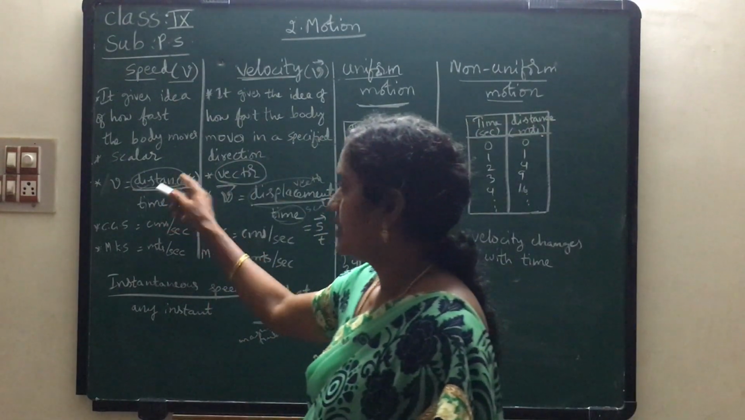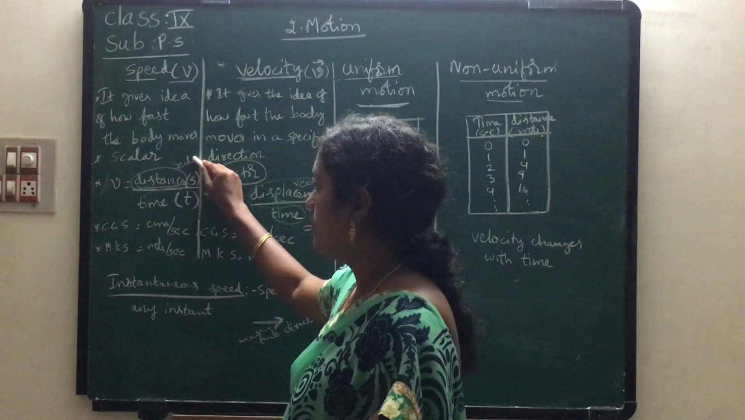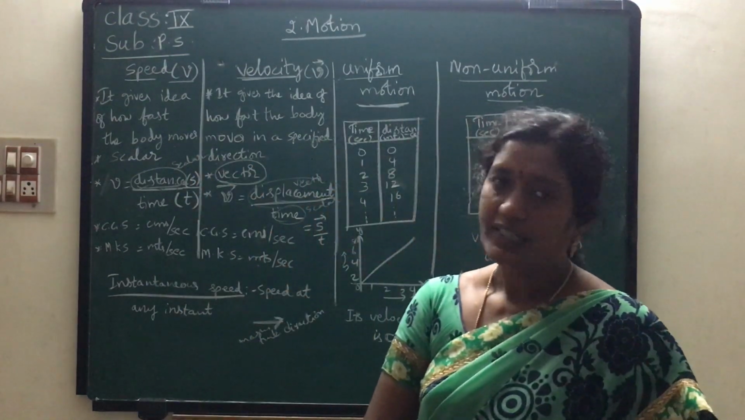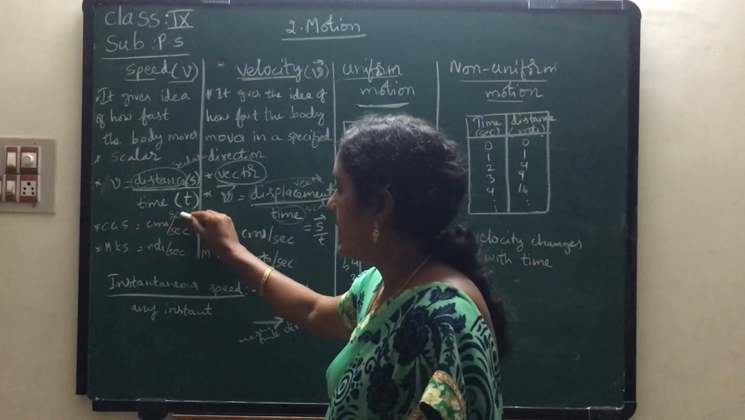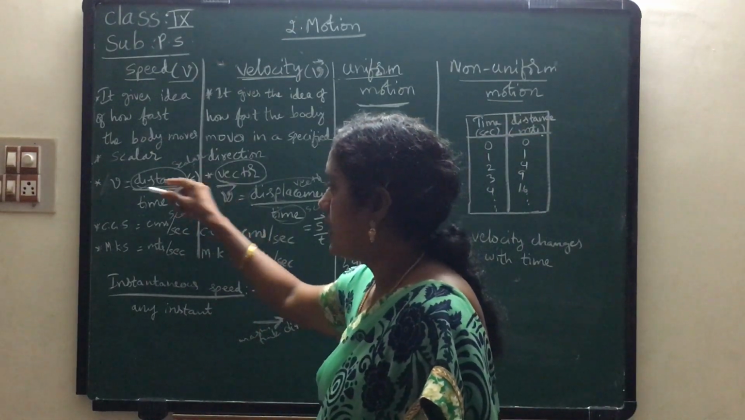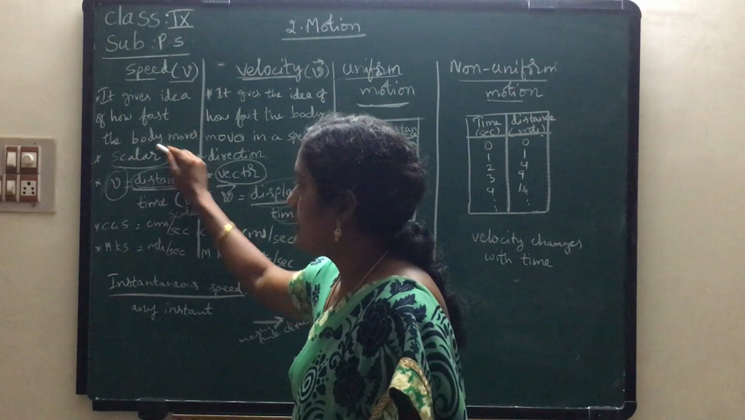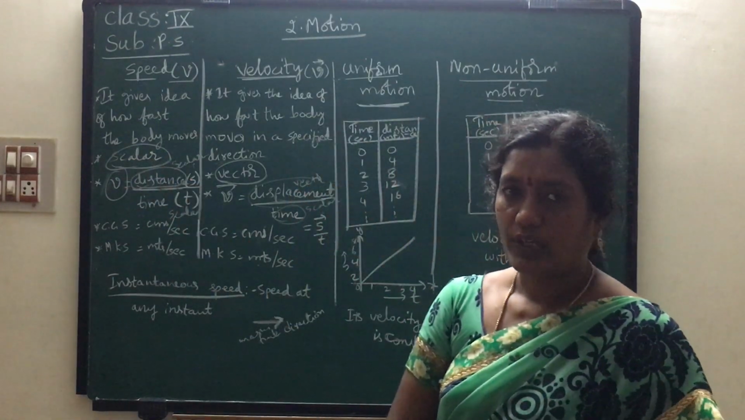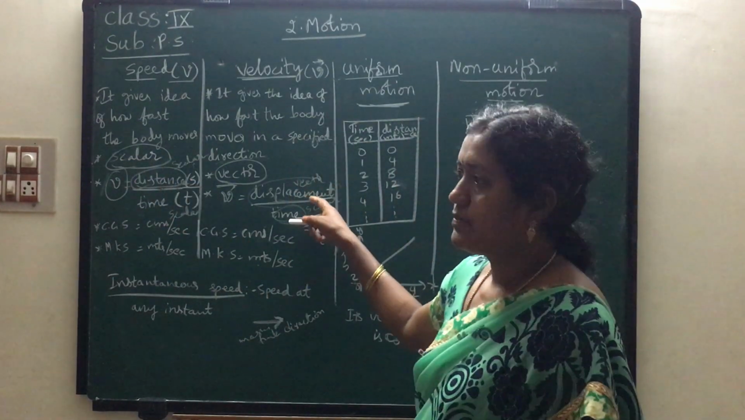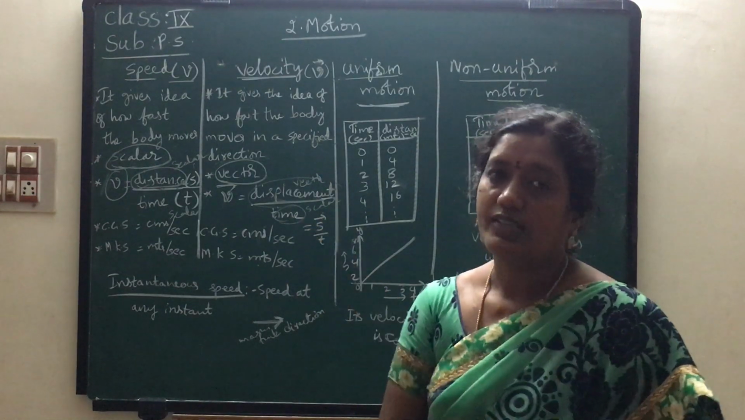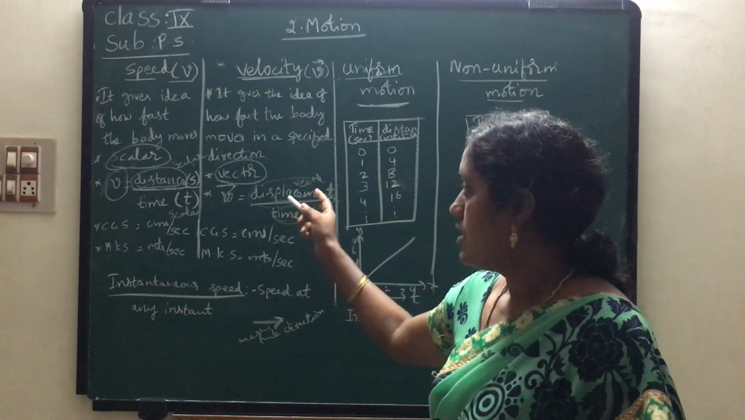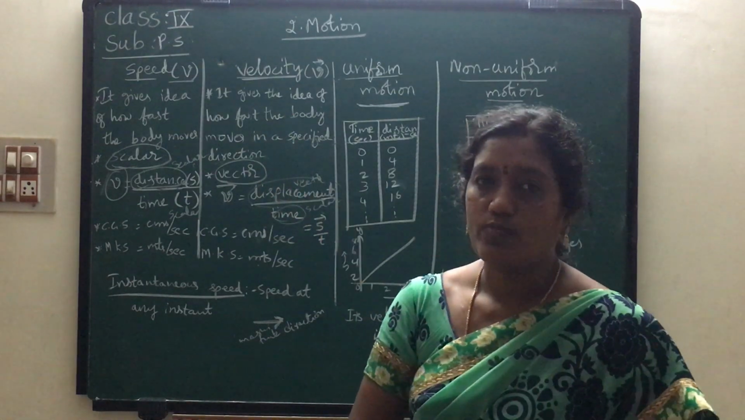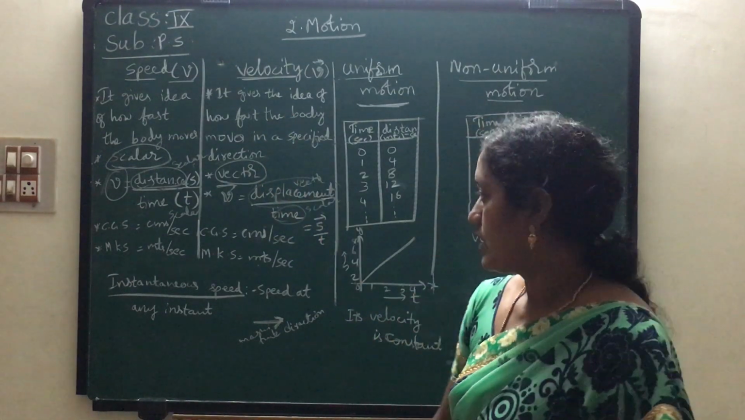Here see children, distance is a scalar quantity. Why? Because we don't need any direction. Time is also a scalar. So distance is a scalar and time is a scalar, so totally this speed is a scalar quantity. Okay children, do you understand? Here displacement is a vector and time is a scalar. Therefore in these two, one of them is a vector. So finally the velocity of an object is a vector quantity.